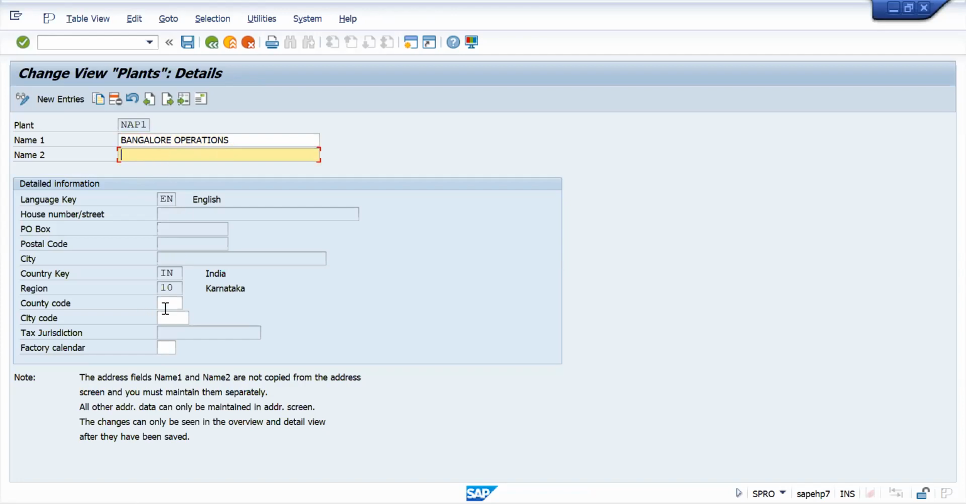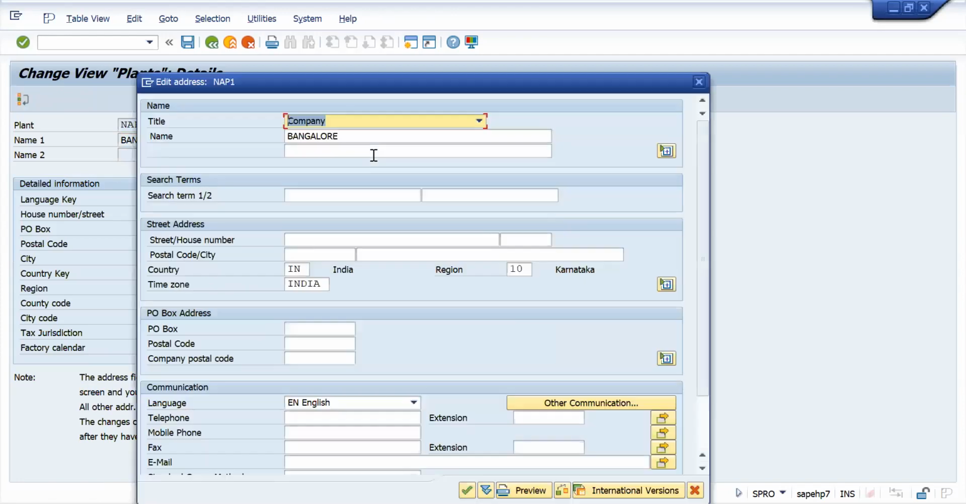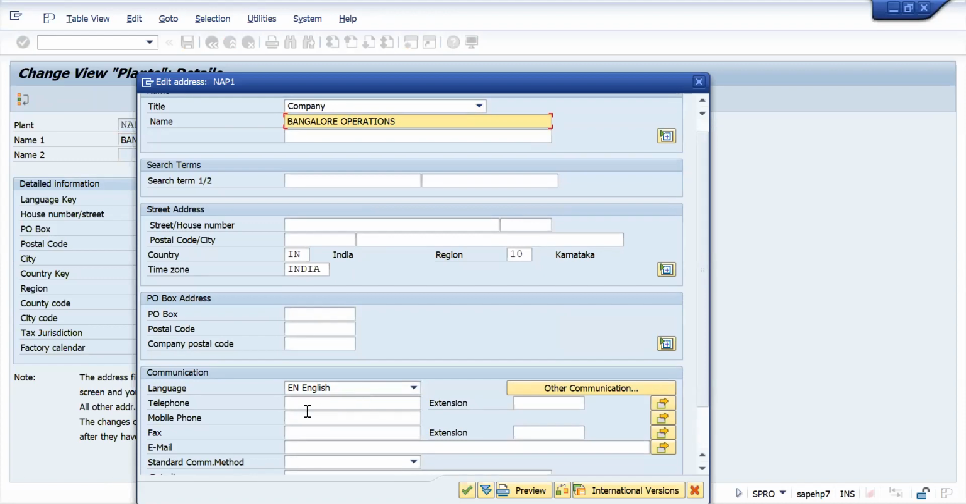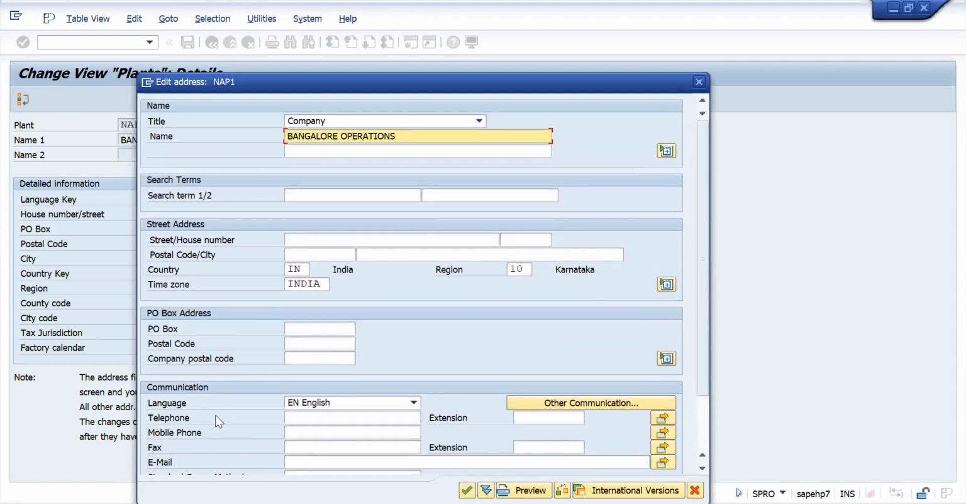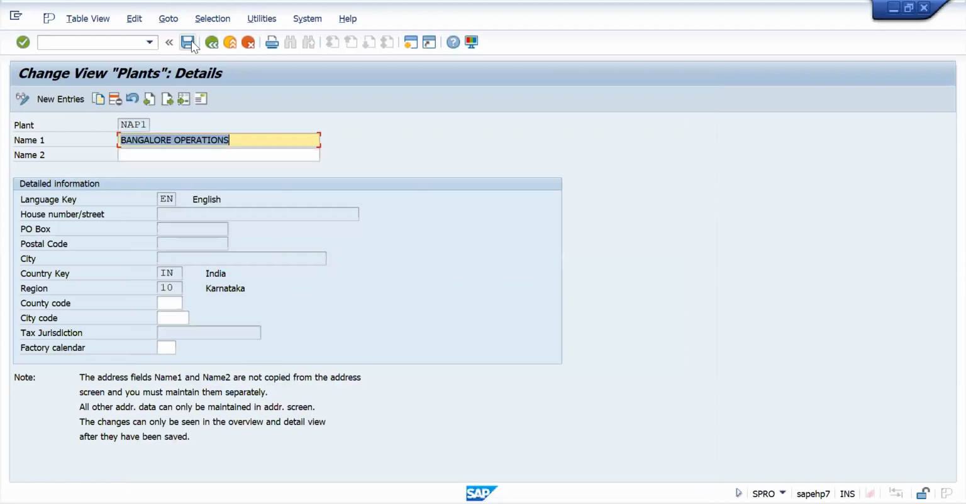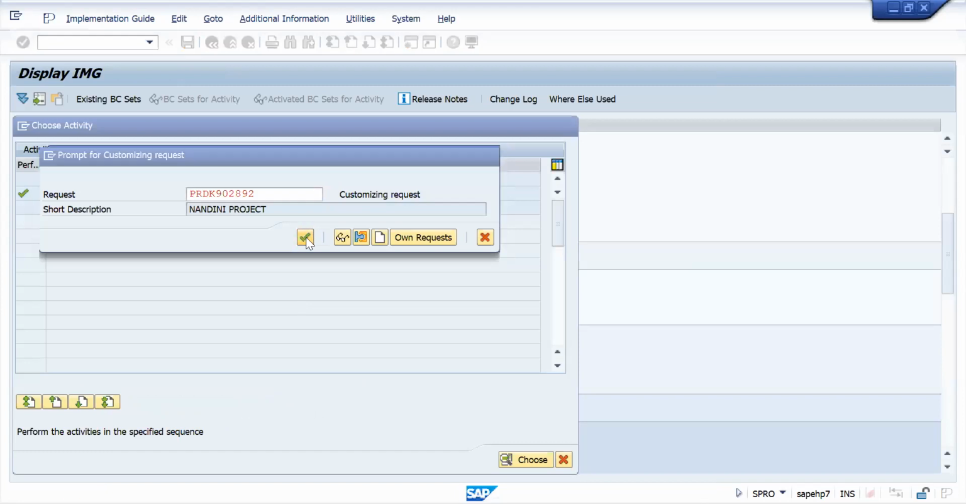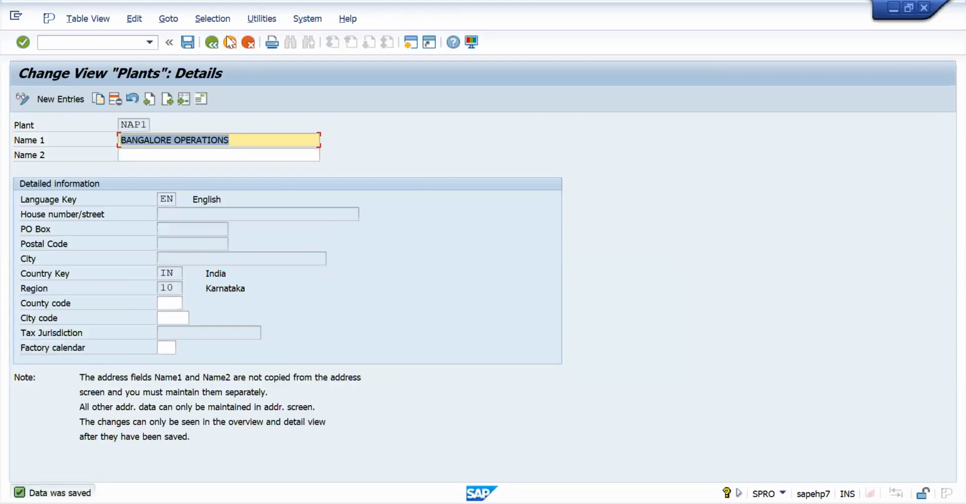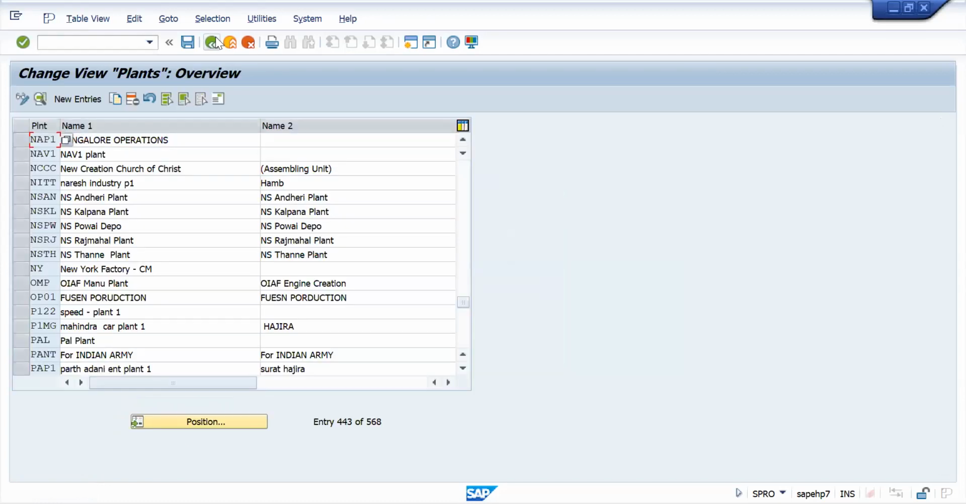Here, no need to do anything. Just click this one. The detailed address will be here. Bangalore Operations. Nothing I will change. Your telephone number, everything will be there. Enter and save. My plant is created. So like this, you can create a number of plants.